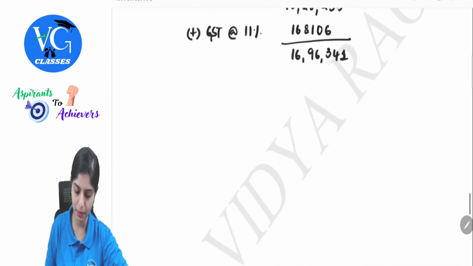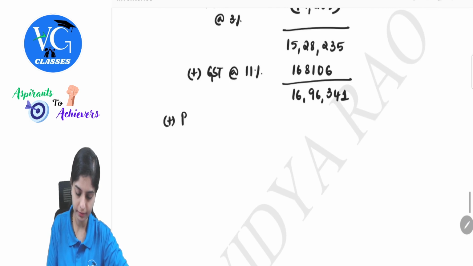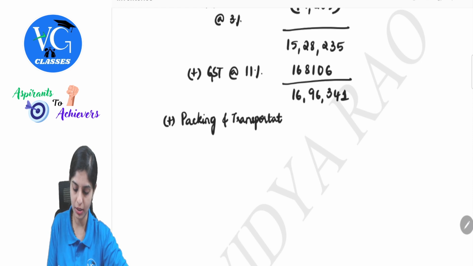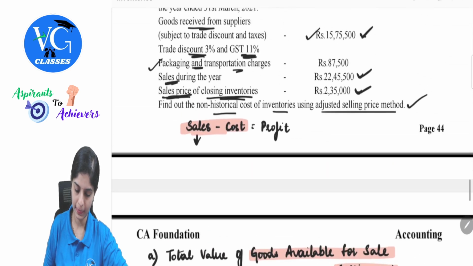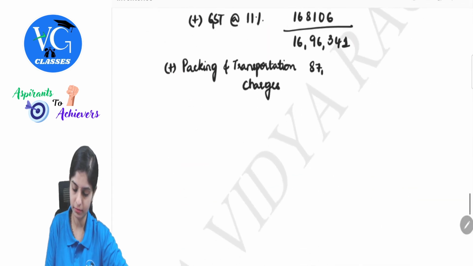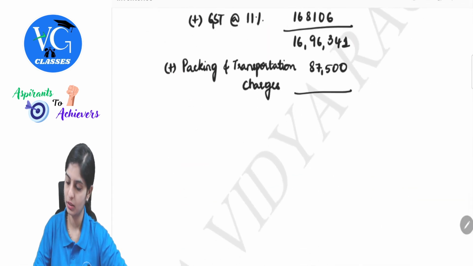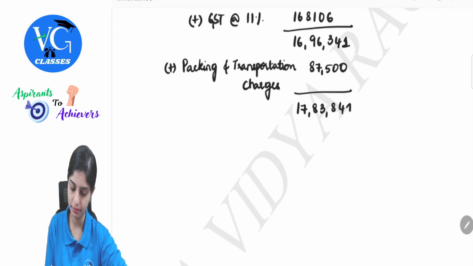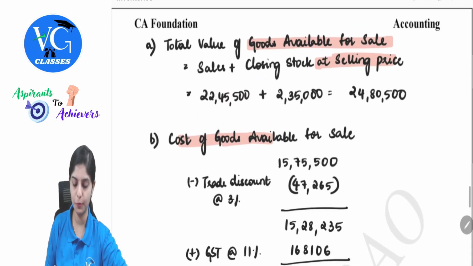So this also needs to be added, plus packing and transportation charges 87,500. 16,96,341 plus 87,500 is 17,83,841. This becomes my cost of goods available for sale.